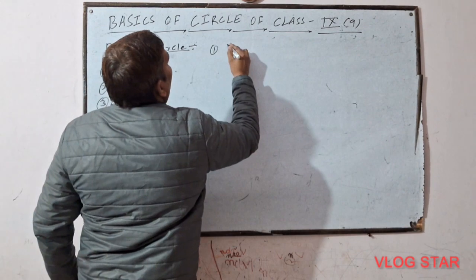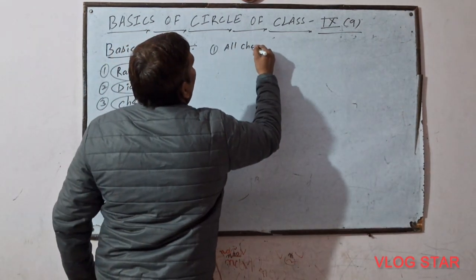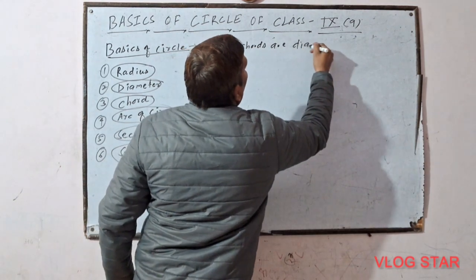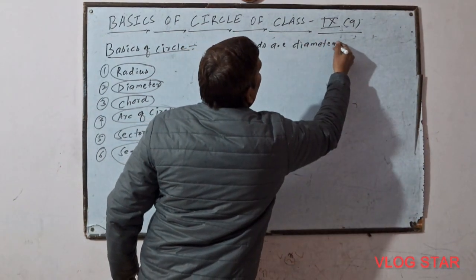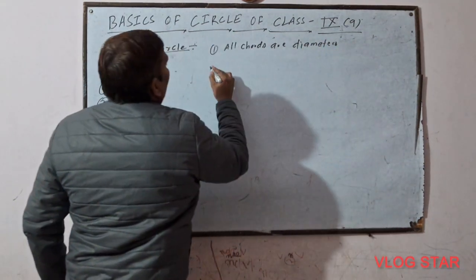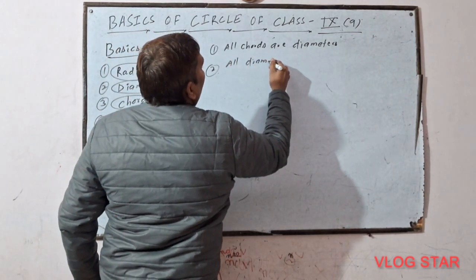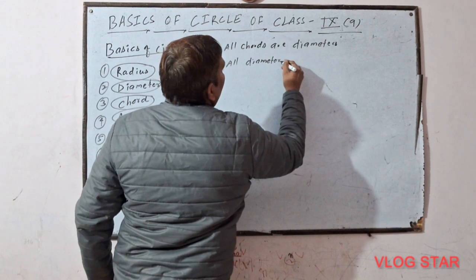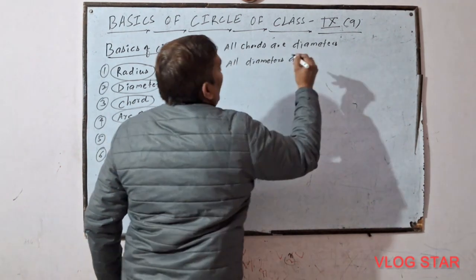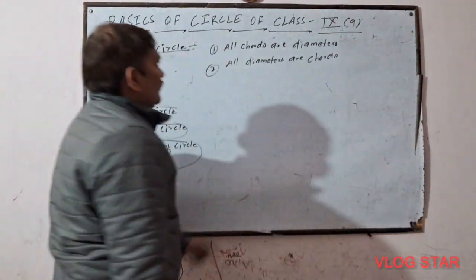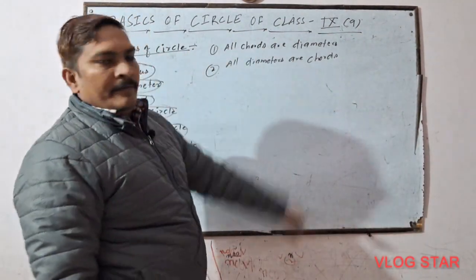First, all chords are diameters. Second point, all diameters are chords. Now which one is correct? We will understand with the help of a diagram.